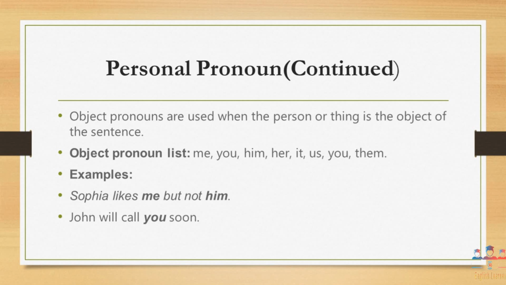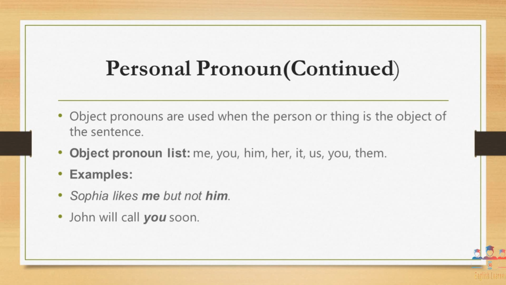The list of object pronouns includes me, you, him, her, it, us, you and them. An example is: Sophia likes me but not him. Now you are going to notice here that me is used in place of the object.